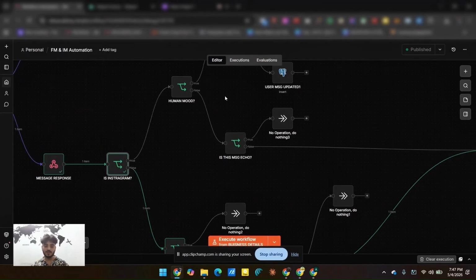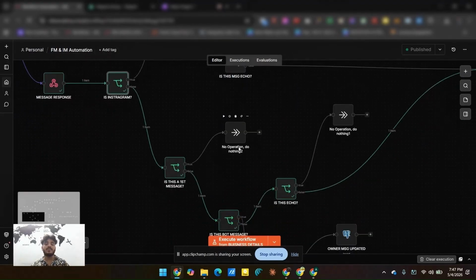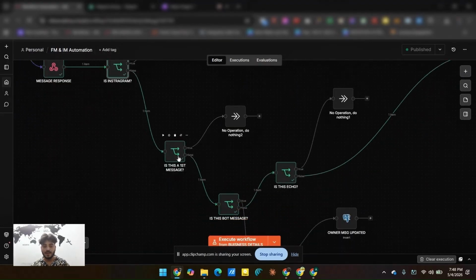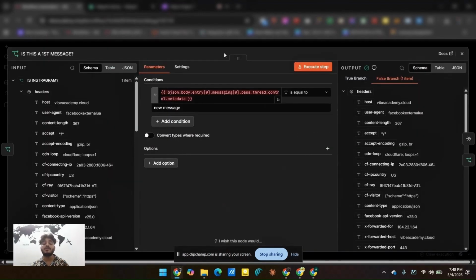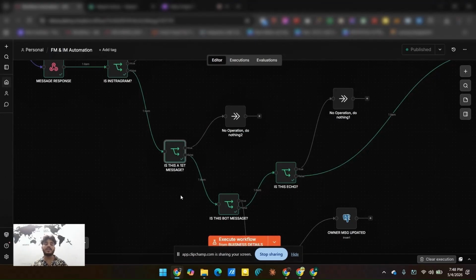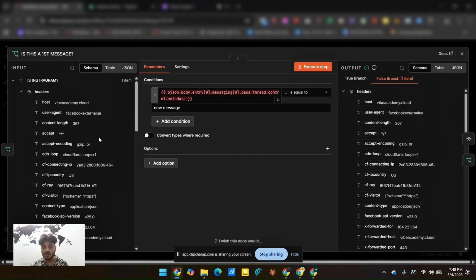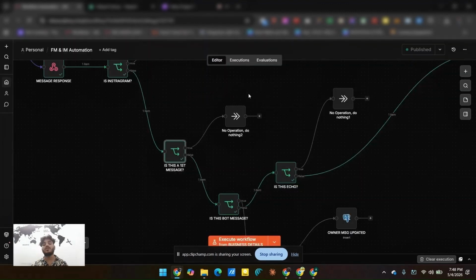Okay, so now after coming here, it will check whether the message is the first message or not. Every time a user sends a message for the first time, Meta has a system where you have to click a button called Get Started. Get Started means the user wants to talk with this page. That is why we don't want to reply to that message, and we have to filter it. If the message is the first message, then it will go to the true branch and do nothing. And if it is a second message, it will go to the false branch.